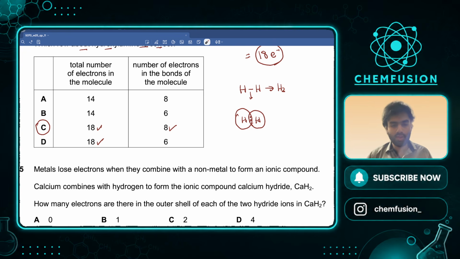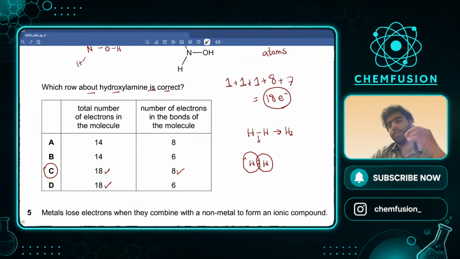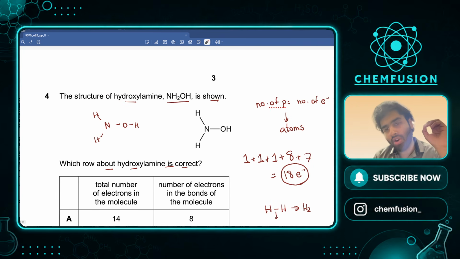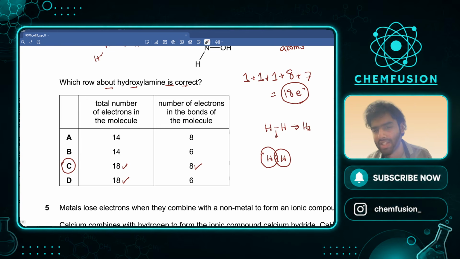What did you not understand? What don't you get? How come it's 8? Albiha, you do agree that the number of bonds multiplied by 2 is going to give you the number of electrons involved, right? Because every bond has 2 electrons. Cool. For example, this is a hydrogen bond. It has 2 electrons involved, right? You can never have one electron being shared. That is literally impossible. 2 electrons have to be shared, right? So a single bond means 2 electrons.